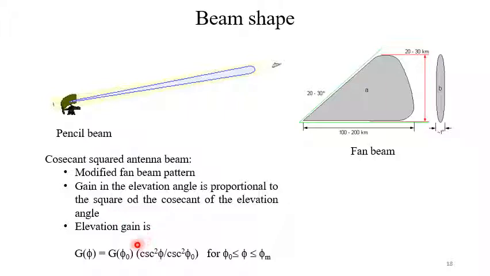So elevation gain is g phi equal to g phi 0 cosec square phi divided by cosec square phi 0, for phi between phi 0 and phi m. So you can engineer the shape of the beam. Different types of beams are there, so depending on the antenna requirement, we can engineer the beam shape, and that beam shape is also a very important parameter for the radar engineers.